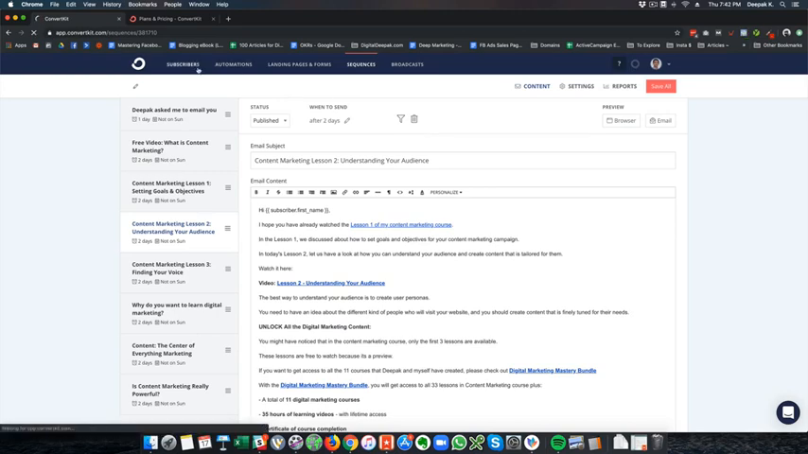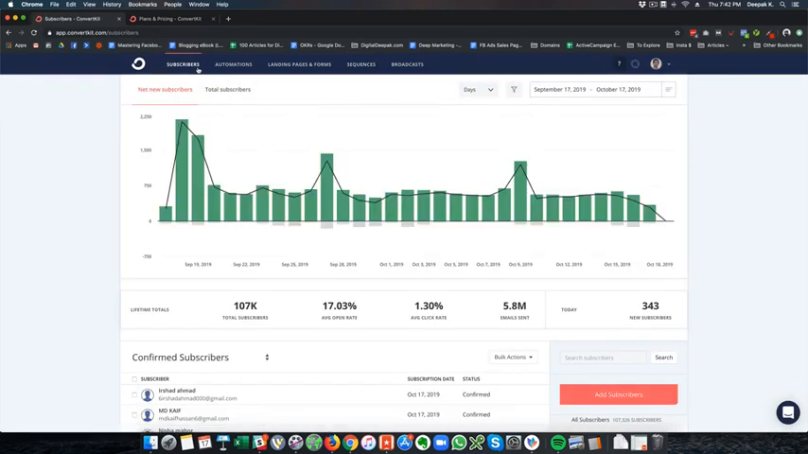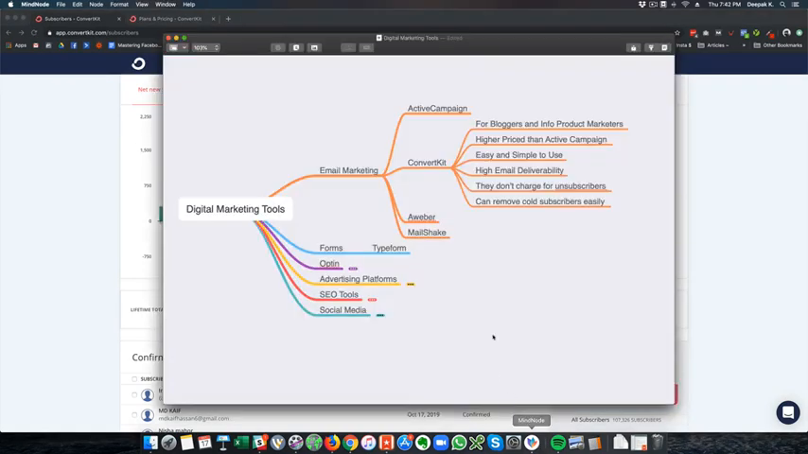So that's one of the reasons right now I am migrating from ActiveCampaign to ConvertKit, and that's why I am using both the tools. If you have checked out my ActiveCampaign review, here you can see these are the benefits: high email deliverability, easy and simple. They don't charge for unsubscribers, and that's the best thing.